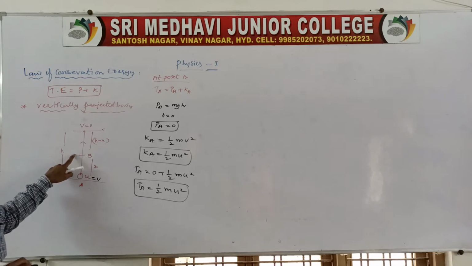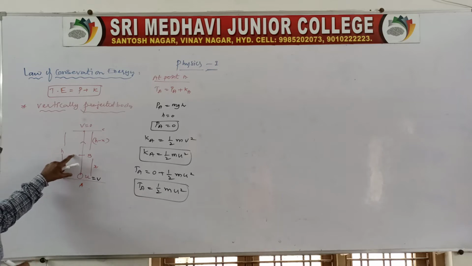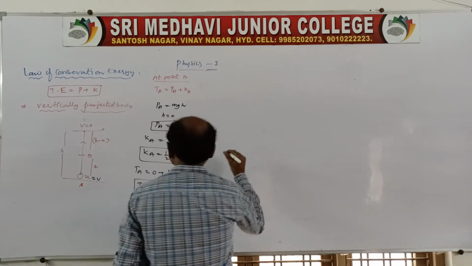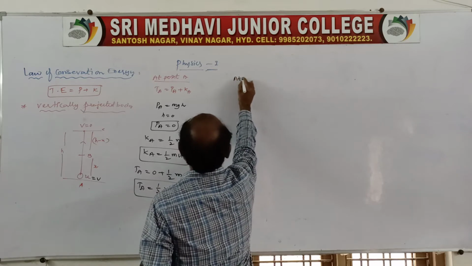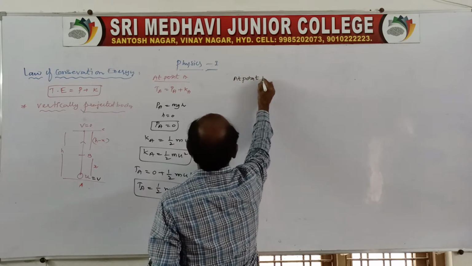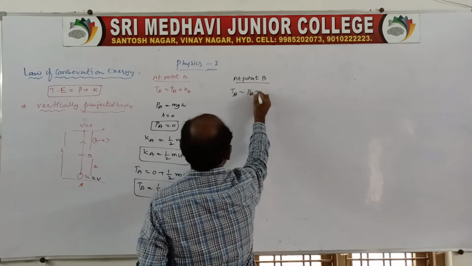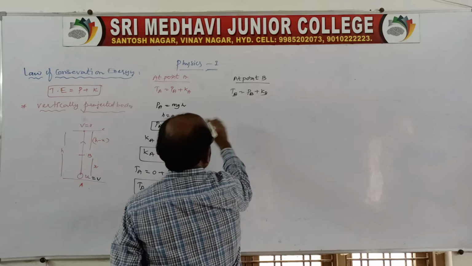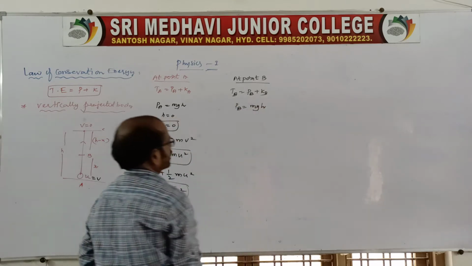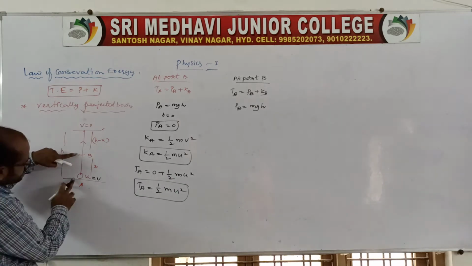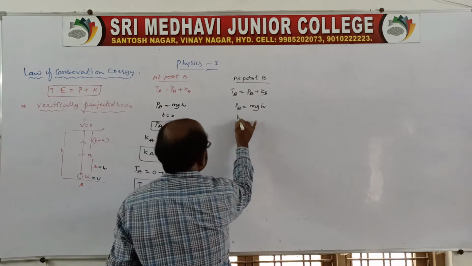Here also you verify the total energy. If it is equal to this, then the path will be the same. Now let us see point B. Total energy at point B is equal to potential energy at point B plus kinetic energy at point B. Potential energy at point B is mgh, but the distance travelled is x, so h is equal to x.